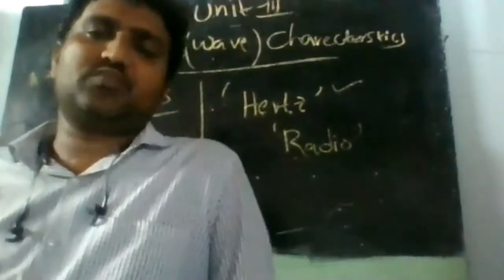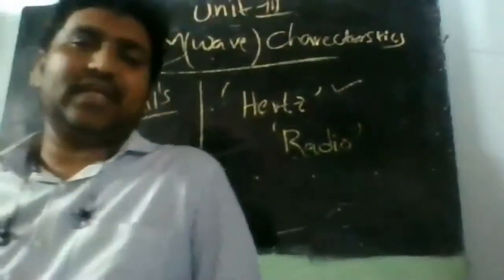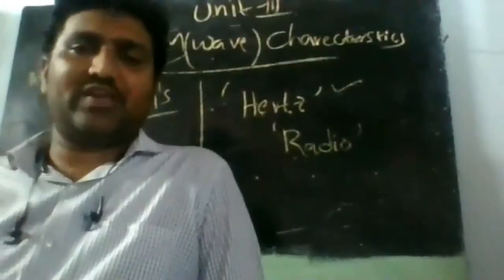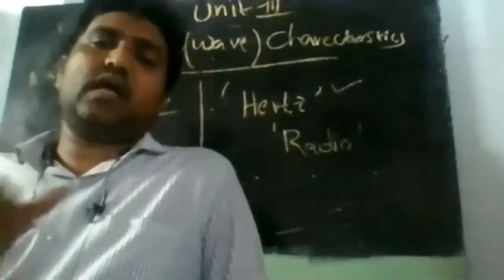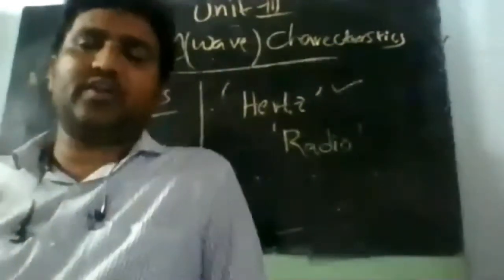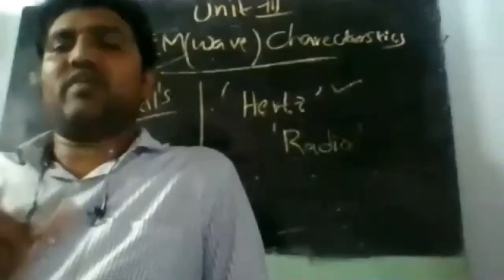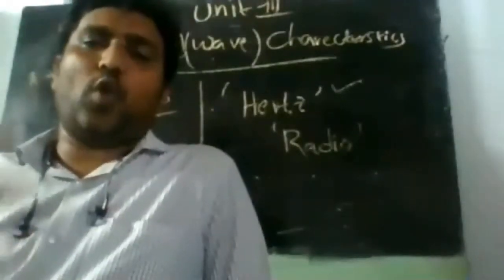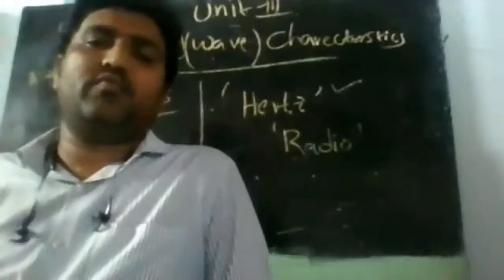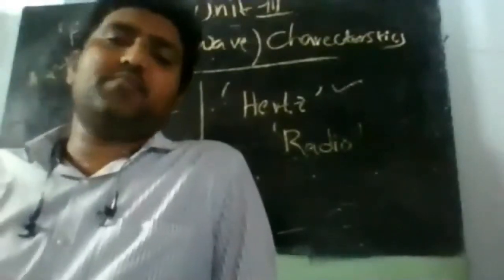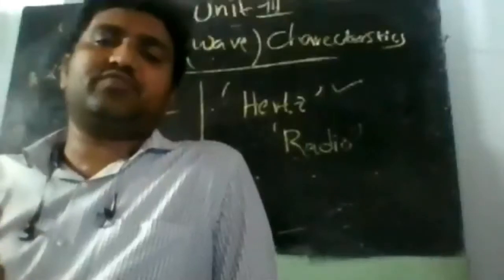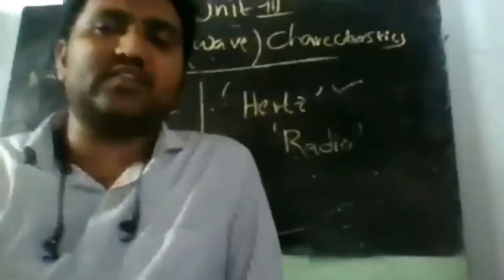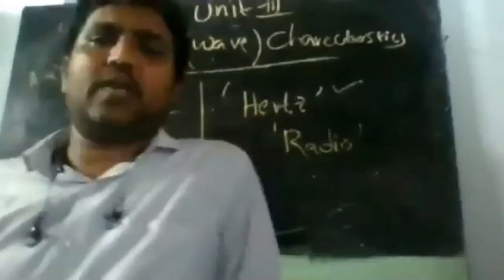So the first part, basically there is one lengthy derivation that we will discuss today: the derivation of the wave equation. We will see how mathematically waves are illustrated, then what the wave properties are in different media, and next the properties of waves. Then in the second part we will study how the waves generated in one medium are transferred to the other medium using different types of incidences and different types of angles.